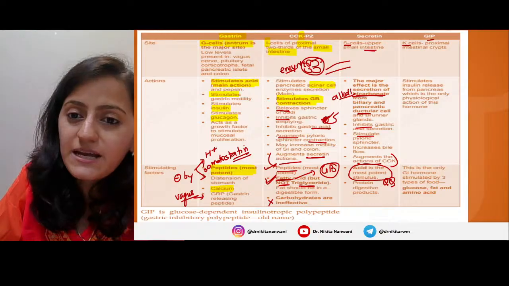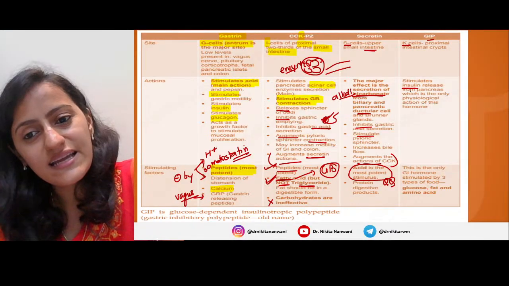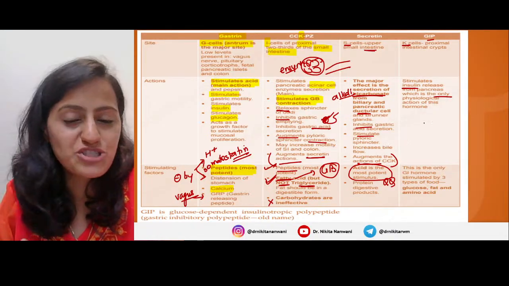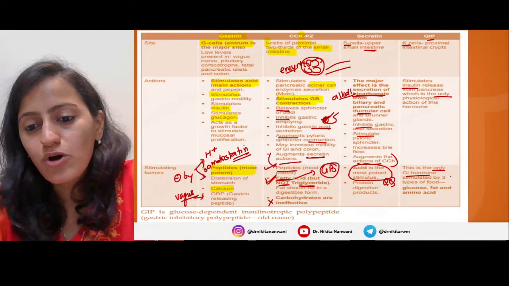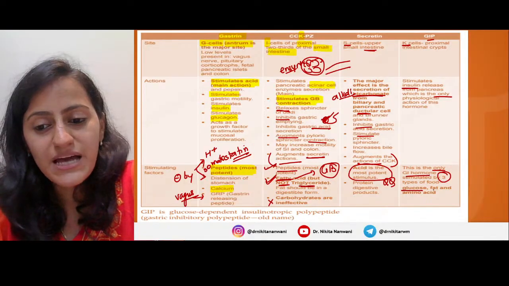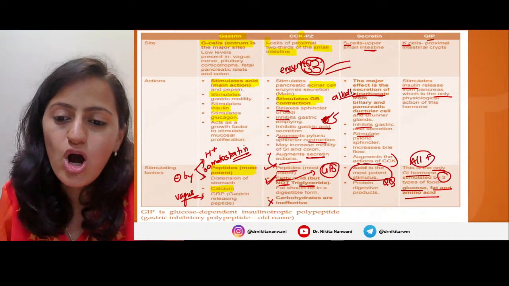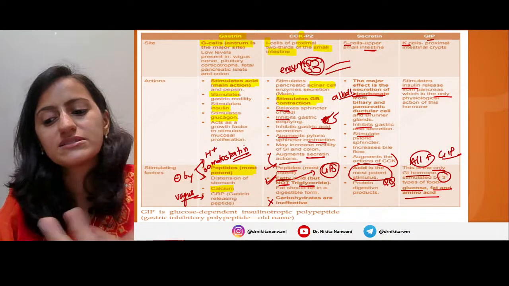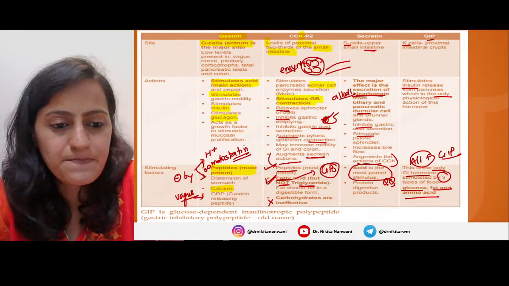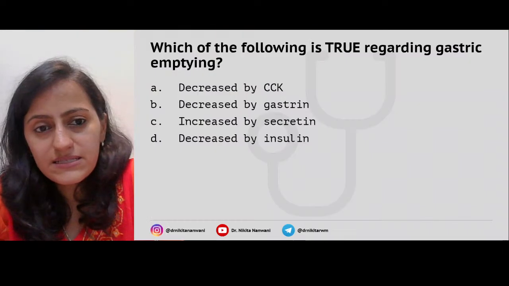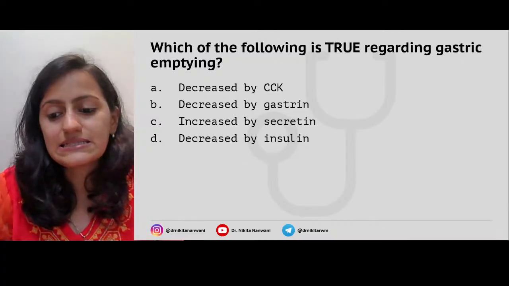I is for K. The K cells, it is the insulin release, the only action. And this is the only GI hormone stimulated by all the three types of food: glucose, fat, amino acids. Basically, all stimulate the GIP because insulin is in the fed state. Okay. So that is about this table.